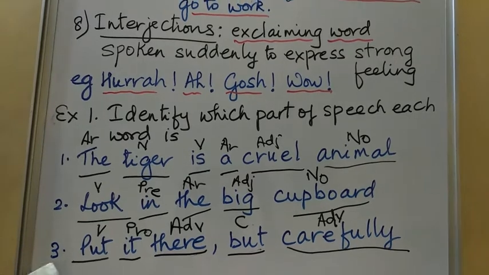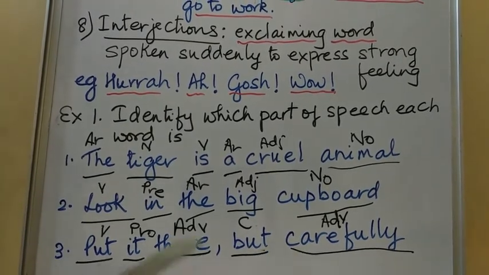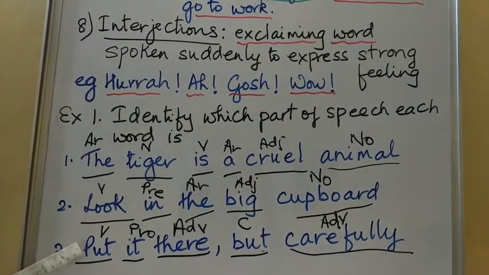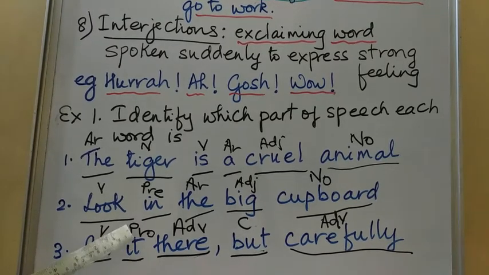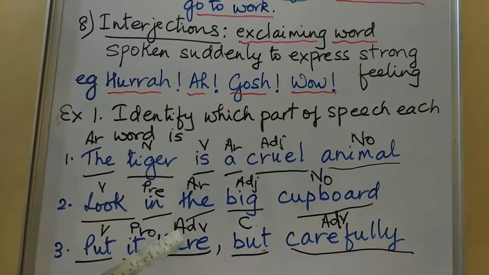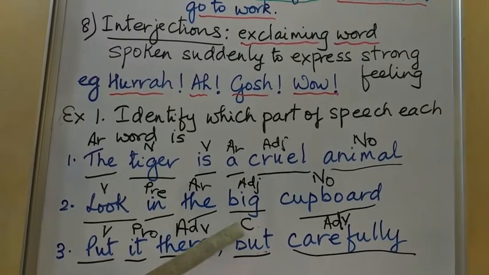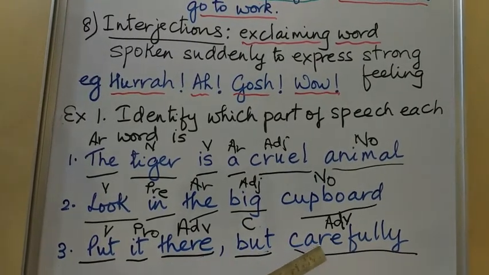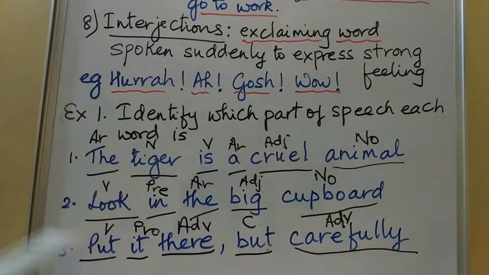In the third sentence, put it there, but carefully. Put is a verb. It's an action. It is a pronoun. There is an adverb. It's the adverb of place. But is a conjunction. And last, carefully is an adverb.